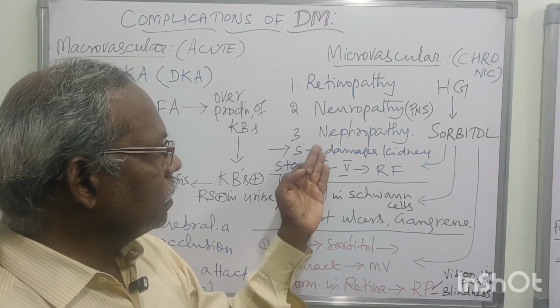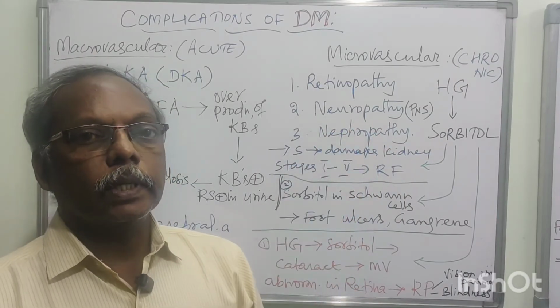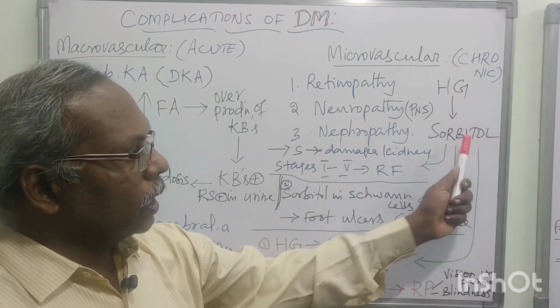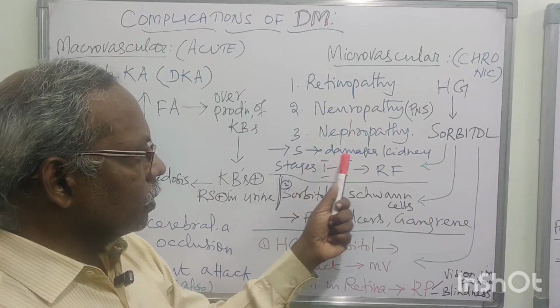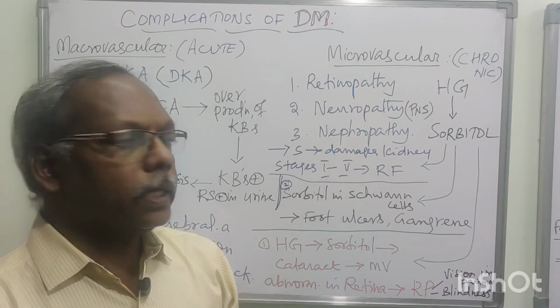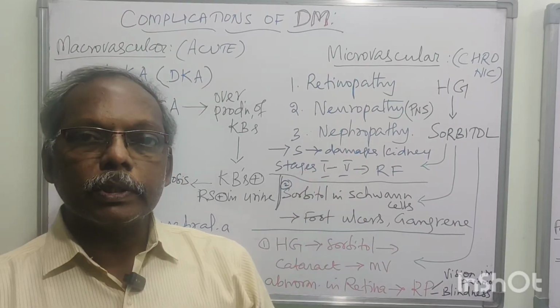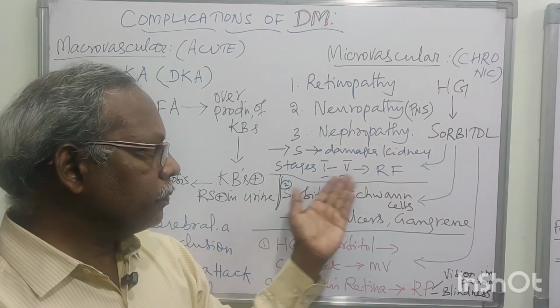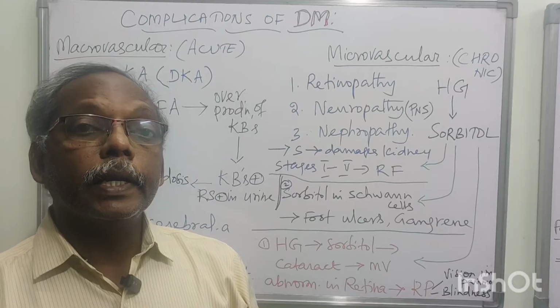Third one is nephropathy, kidney involvement. So again hyperglycemia, accumulated sorbitol. It damages the kidney and produces nephropathy, stages 1 to 5: 1, 2, 3, 4, 5 stages of nephropathy. Finally, they will end up in renal failure.